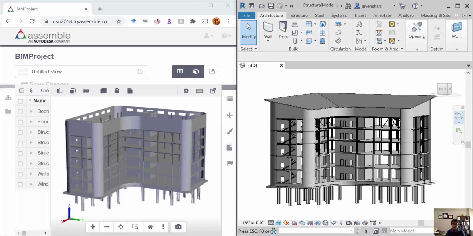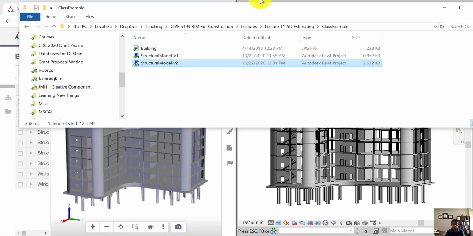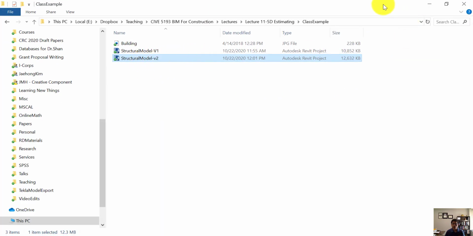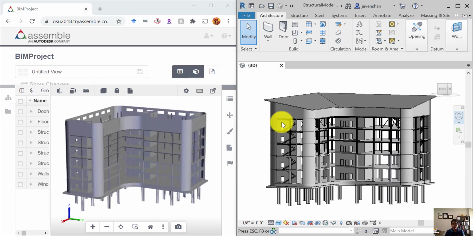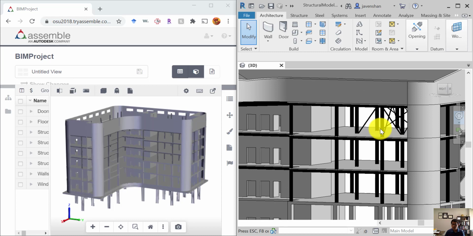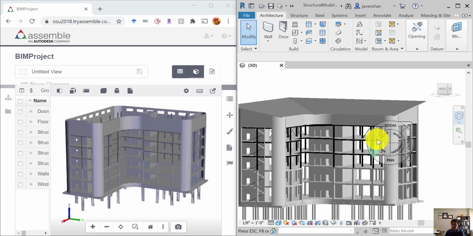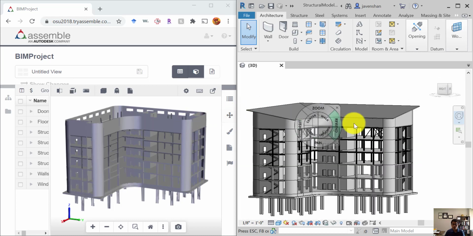Welcome back. In this video clip, I'm going to show you guys how to compare the difference between two models. In this exercise, we're going to use the other file, which is the structural model version 2. I already opened up the version 2 model in Revit. So obviously you can see the difference between those two models. One model has the stairs, and you can see in the other model it also has the vertical bracing, but also the roof on top of the structure.